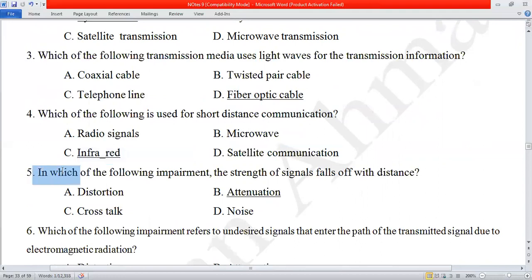Number 5: in which of the following impairments does the strength of signals fall off with distance? It means as soon as the distance increases, the signal falls down. So which is the answer? A, distortion, B, attenuation, C, crosstalk, D, noise. So the fall of signals occurs due to attenuation. The correct option is B.